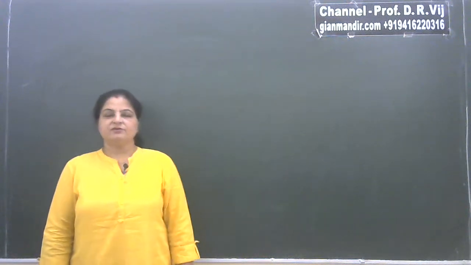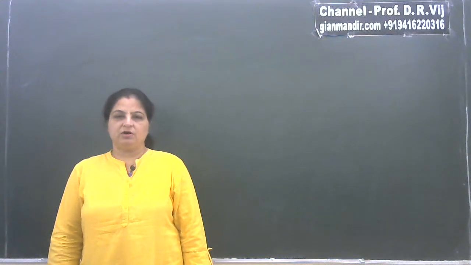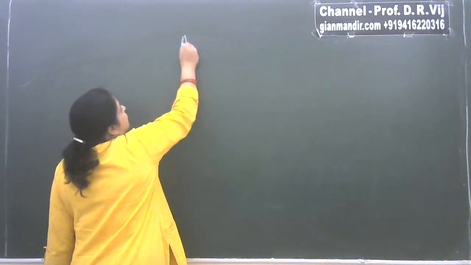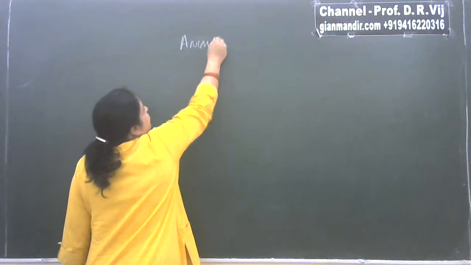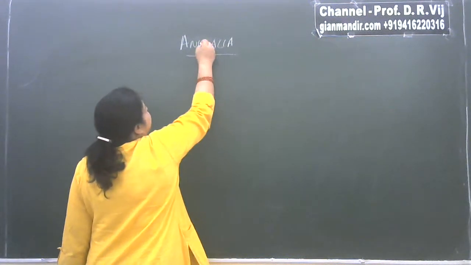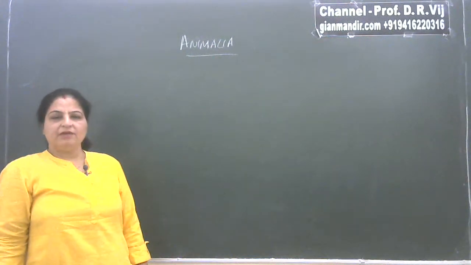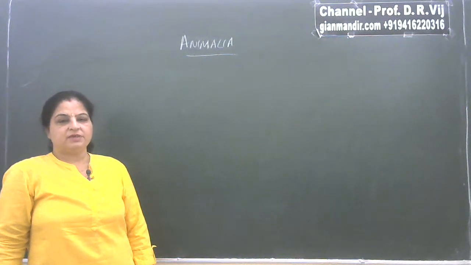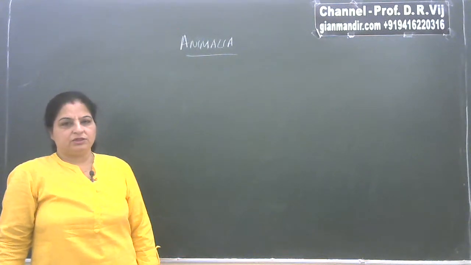Hello dear students. So today in this lecture we will discuss the further classification of the kingdom Animalia, a very big kingdom having a number of phyla and classes. If you look at the further classification of kingdom Animalia, the initial level of classification is on the basis of whether the organisms have tissue level organization or cellular level organization.